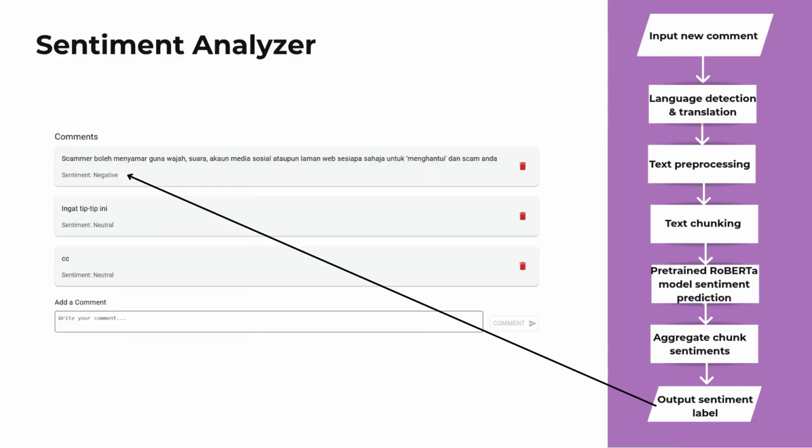For the sentiment analyzer, after a user submits a comment, if the comment isn't in English, it is automatically detected and translated. The text is pre-processed. Long comments are split into smaller chunks to fit the model input size limit. Each chunk is passed through the pre-trained RoBERTa model to predict its sentiment. If there are multiple chunks, their predictions are combined to determine the final sentiment. The sentiment result is then displayed under the comment.